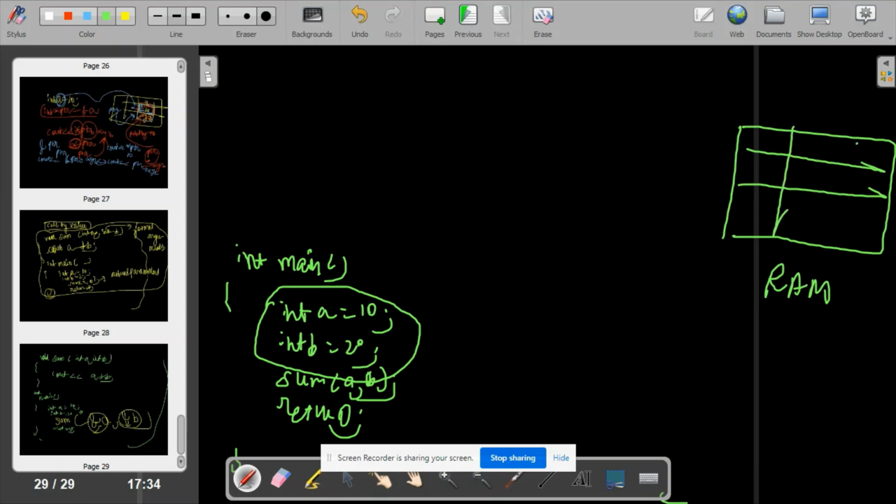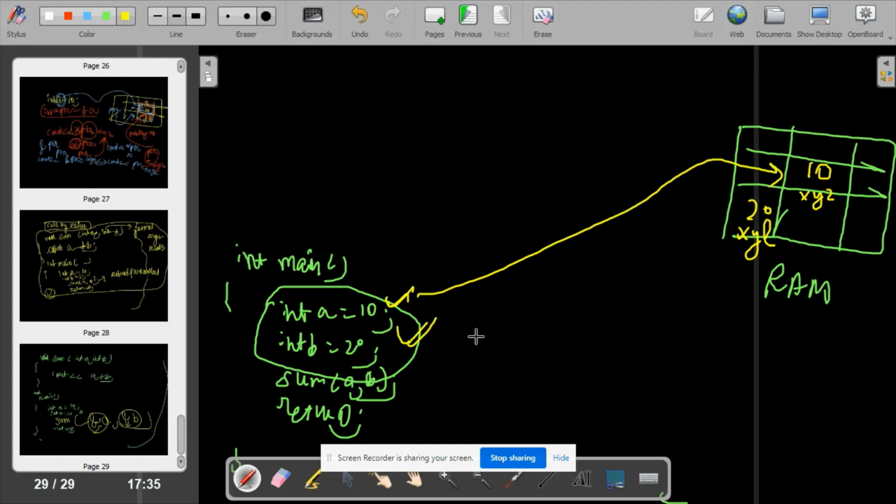Suppose this 10 is stored here with some address xyz, and this 20 is stored with some address xyl.